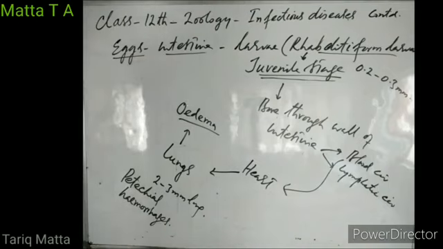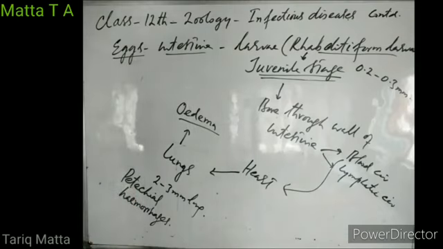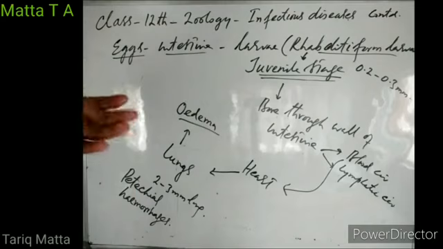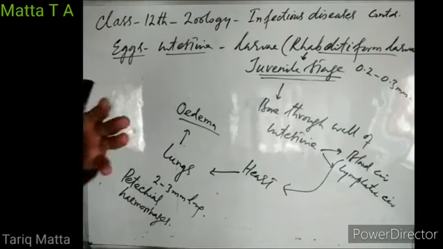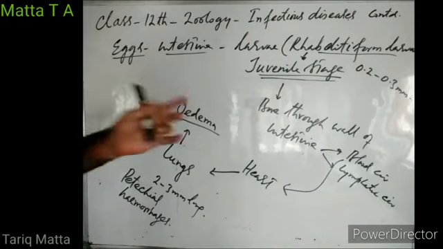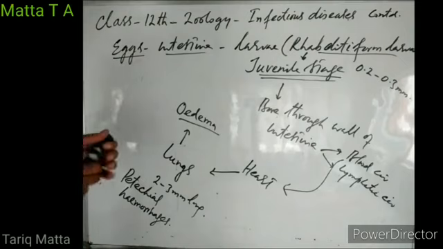It causes bleeding in the lungs, known as petechial hemorrhages. So blood spots start appearing in the lungs. It also causes accumulation of fluid in the lung alveoli, which leads to inflammation and edema of the lungs. And finally, a person may develop pneumonia.